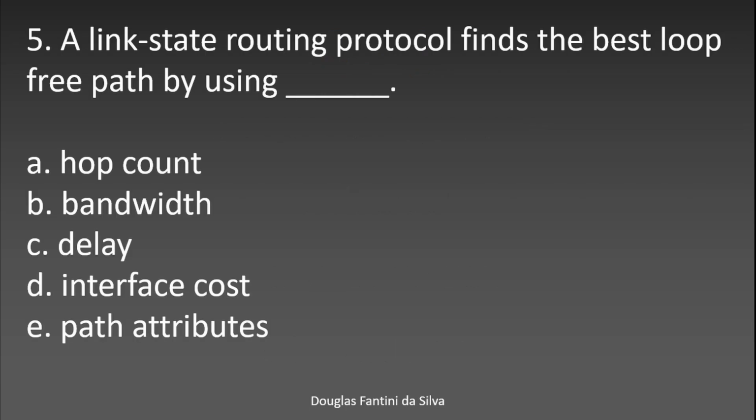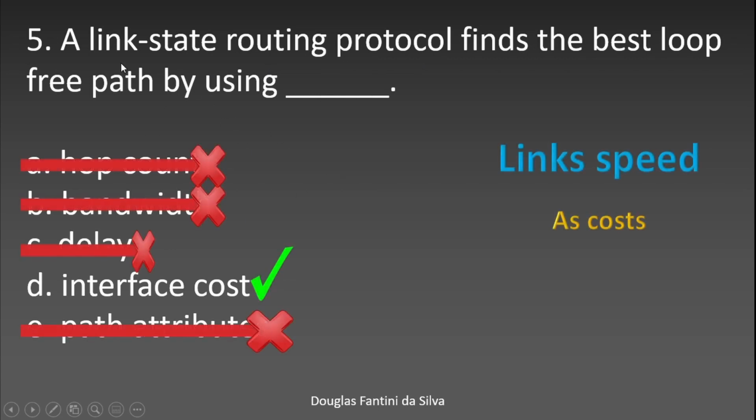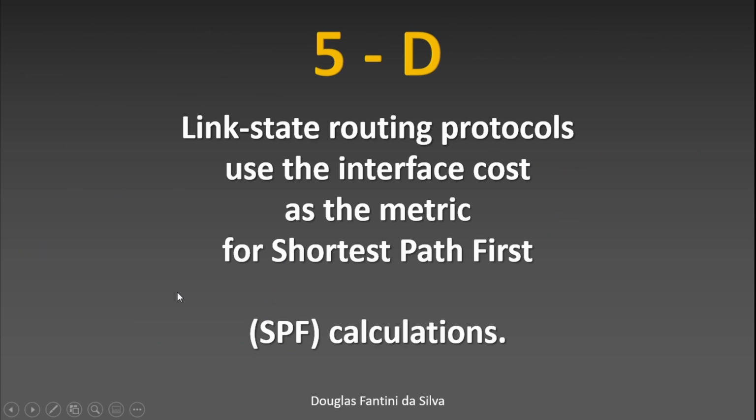A link state routing protocol finds the best loop-free path by using, okay, now we are talking about a link state routing protocol, and be careful, we have already said that the others are wrong, but interface cost is a good thing for a link state protocol, because it uses link speeds and costs for the interfaces. This is the correct answer here. Explanation: link state routing protocols use the interface cost as the metric for the shortest path first algorithm, which is the algorithm for the calculations of OSPF, for example, and ISIS as well.